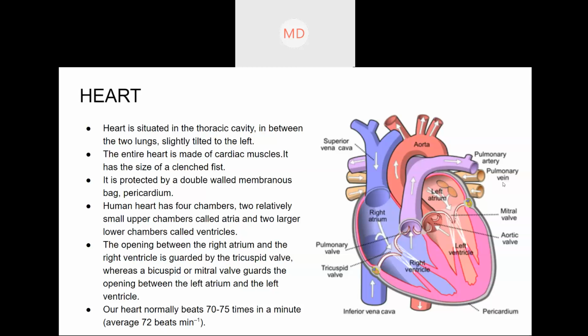The pulmonary artery is the artery associated with the heart. The others, the big arteries and veins, flow all through the body and are distributed all over the body. So this is the difference between artery and vein, and pulmonary artery and pulmonary vein.